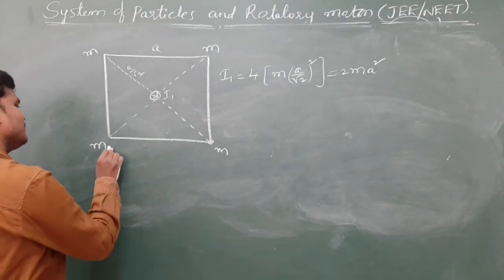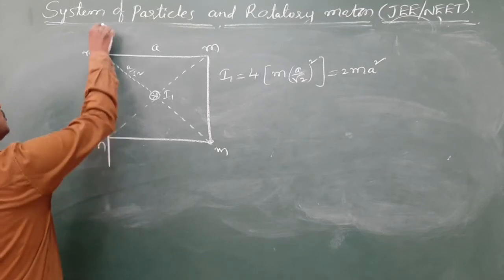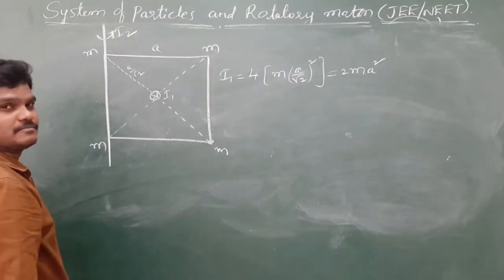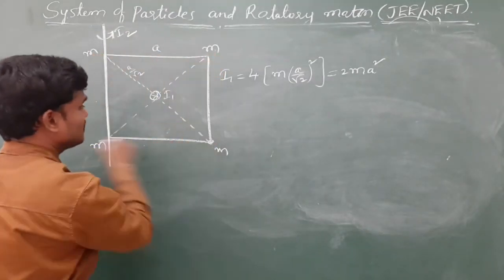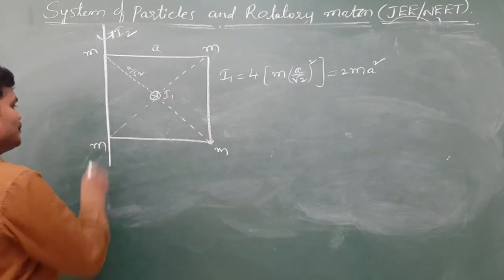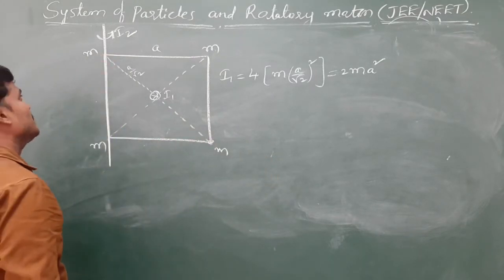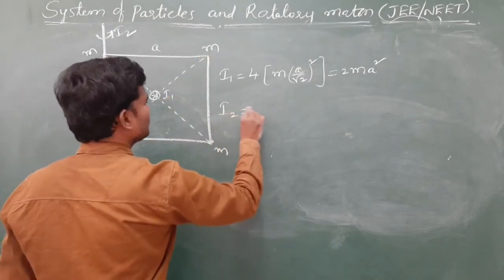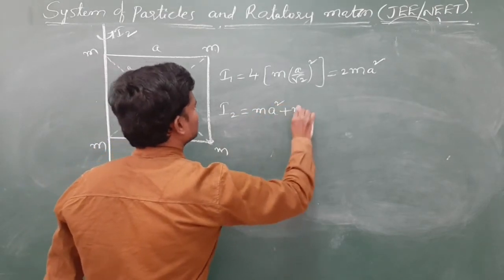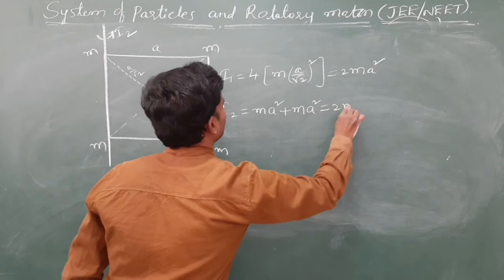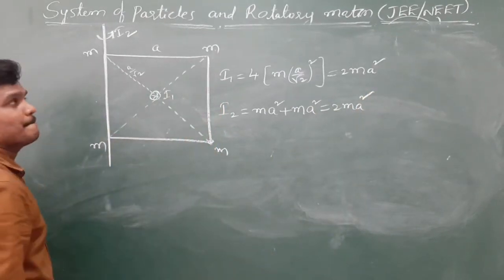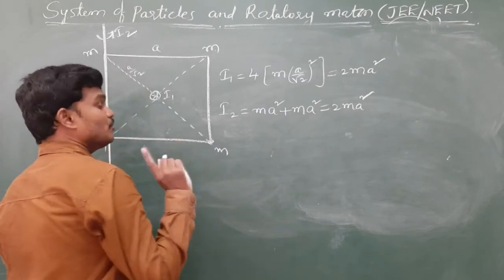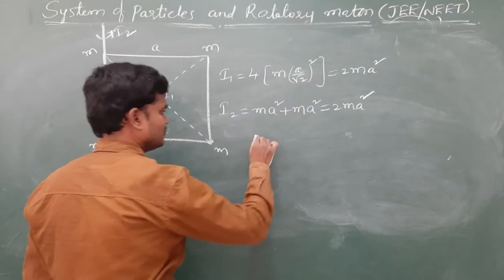Next one, they are asking any one side. Let us suppose this side. About this you find the moment of inertia. Any one side. About this side or this one, this one, this one, any one. I2. Due to these two, there is no moment of inertia. But because of this and this, there will be a moment of inertia. That is m into a square, again m into a square, again answer is 2m a square. Okay. And next third one, they are asking about a diagonal. So this is the diagram.